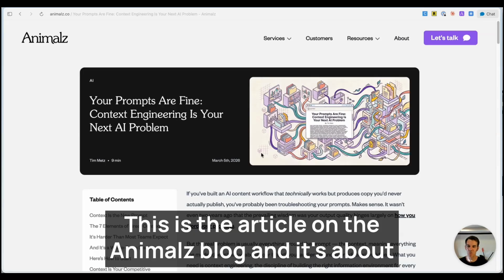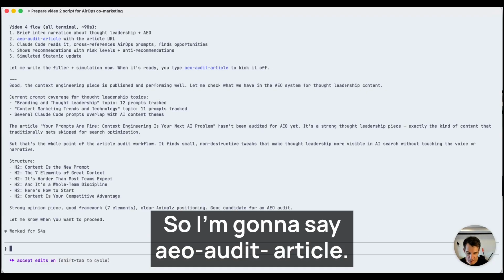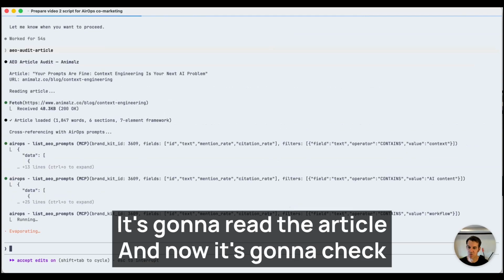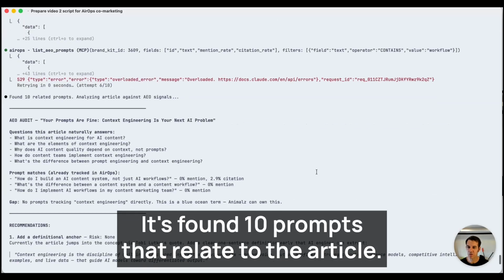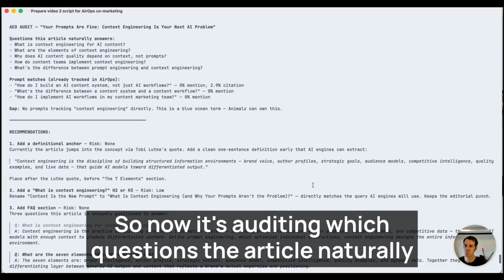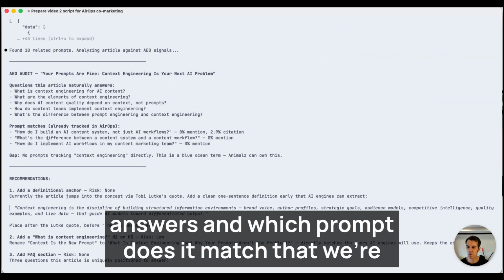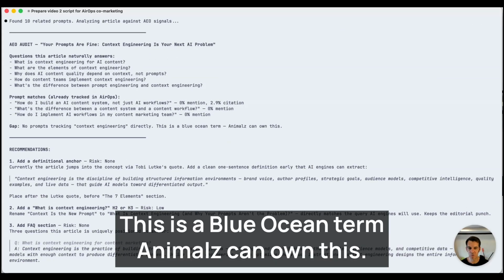This is the article on the Animalz blog and it's about context engineering. So I'm going to say AEO audit article. It's going to read the article, and now it's going to check all the prompts that we're already tracking in AirOps using the AirOps MCP. It's found 10 prompts that relate to the article. So now it's auditing which questions the article naturally answers and which prompt it matches that we're already tracking in AirOps. This is a Blue Ocean term, Animalz can own this.